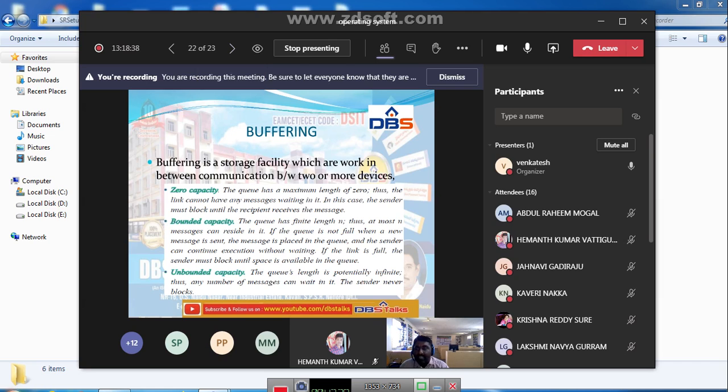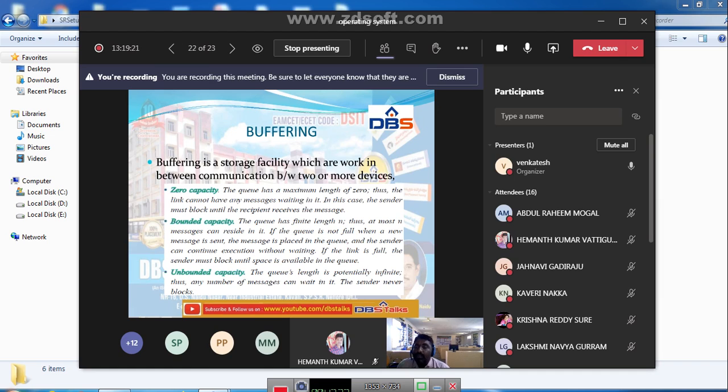So the next, third one is buffering. Whenever we are performing message passing between two processes, definitely we need a buffer. A buffer is a storage area. If you want to communicate between two processes, those processes need to store some of the data, so for that we use buffering. Buffering is a storage area which works in between the communication of two or more devices. If we want to communicate between two or more processes using the message passing technique, we need one area. That area is called buffering.